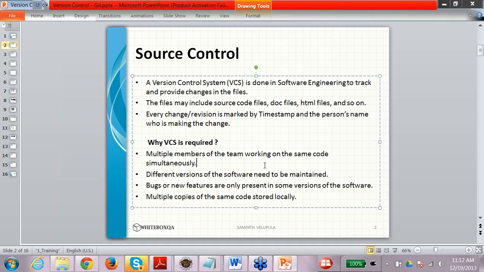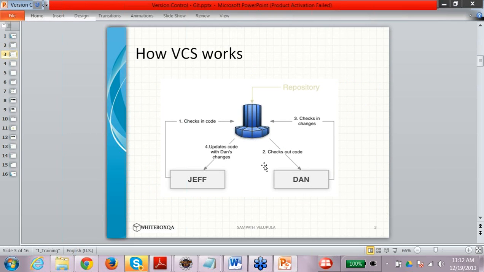It's not possible to do it locally, so you have to maintain a central repository for the same reason. It is the company's proprietary, and everyone is given a particular username and password to put their data into the central repository. So when you go to a company, you will be provided your username and password for this.